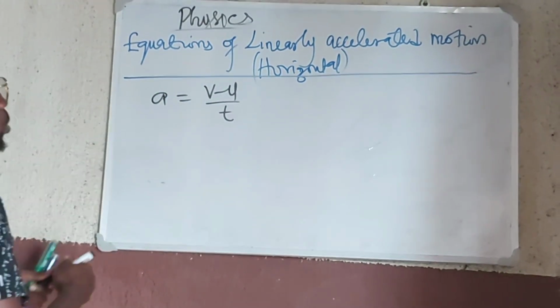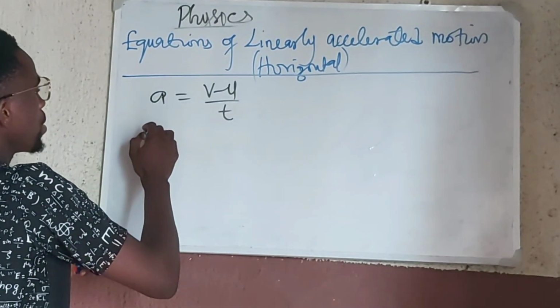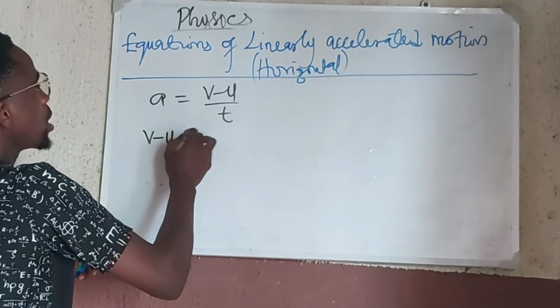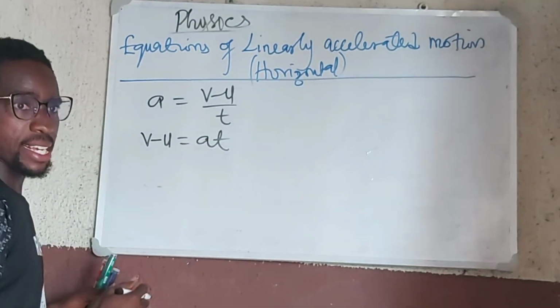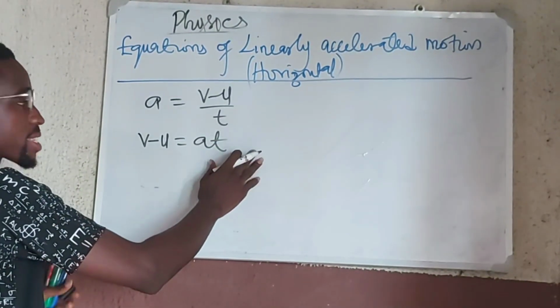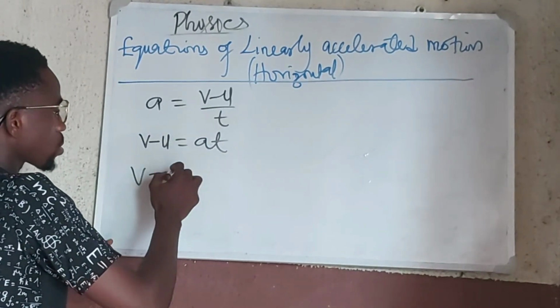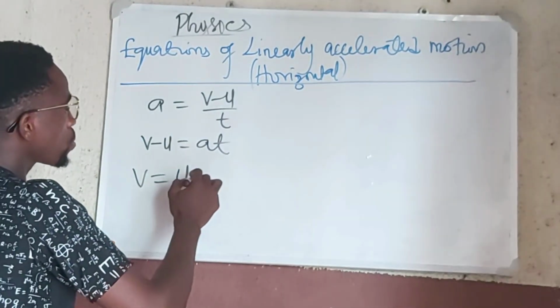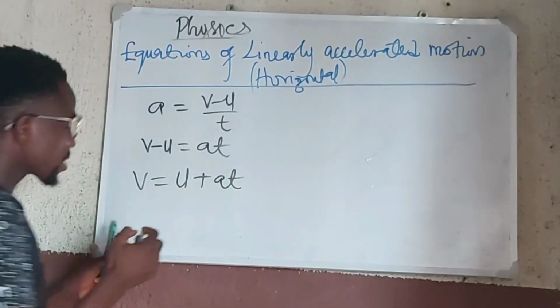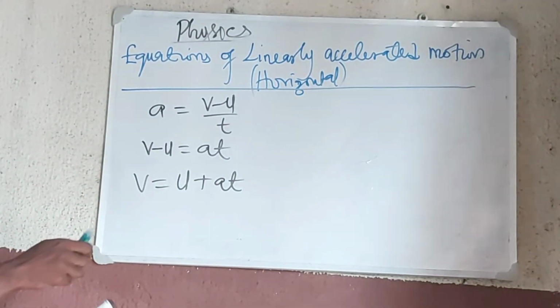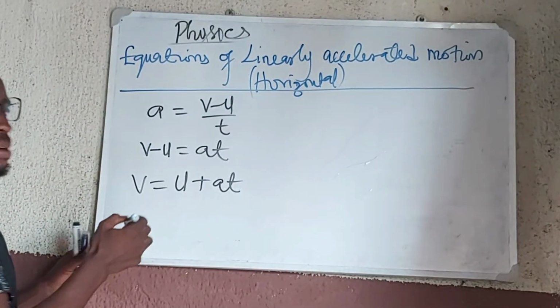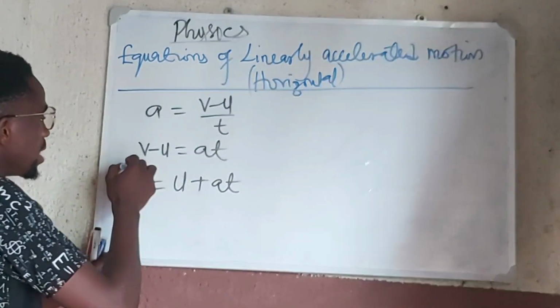Once you cross multiply, you have that v minus u is equal to at. Once you move u over to this side, it crosses over to become positive, so you are going to have v is equal to u plus at.